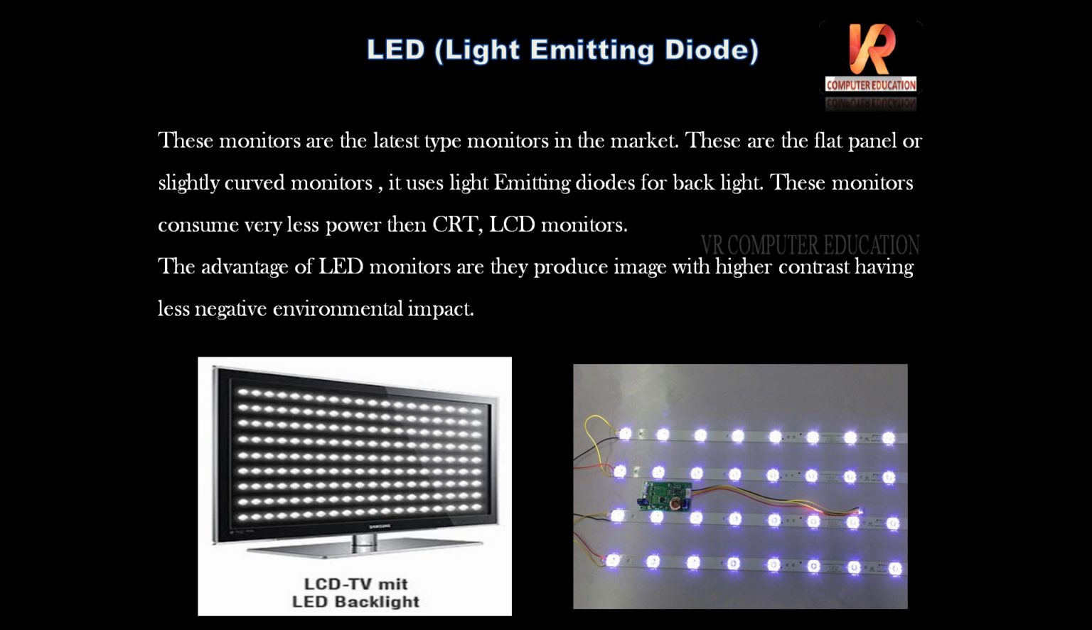So higher image contrast. Because of using LED, you get more brightness on the screen. And this is the model of LED. It uses LED lights as a backlight, and that uses CCFL, that is cold cathode fluorescent, and here light emitting diodes. You can see a chain of LED lights. Next,